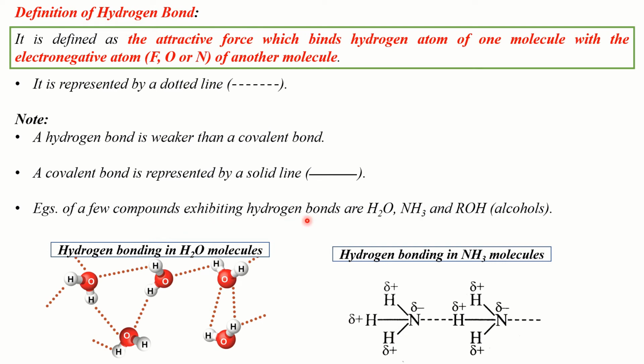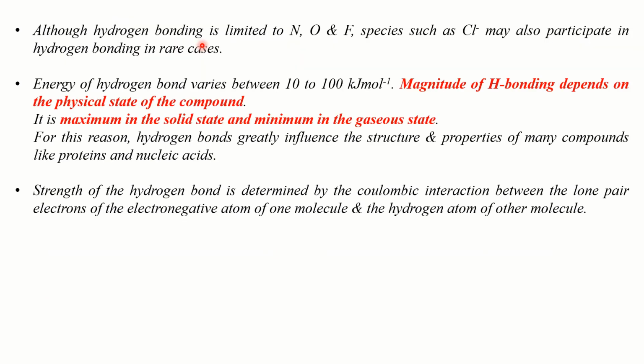Some examples of compounds exhibiting hydrogen bonds are water, ammonia, and alcohols. See, this is how hydrogen bonding occurs in water molecules and this is how it occurs in ammonia molecules. Though hydrogen bonding is limited to nitrogen, oxygen, and fluorine, species such as Cl- may also participate in hydrogen bonding in rare cases. This is just for your information, students. Now, the energy of a hydrogen bond varies between 10 to 100 kilojoules per mole. And the magnitude of hydrogen bonding depends on the physical state of the compound. Hydrogen bonding is found to be maximum in the solid state and it is minimum in the gaseous state.